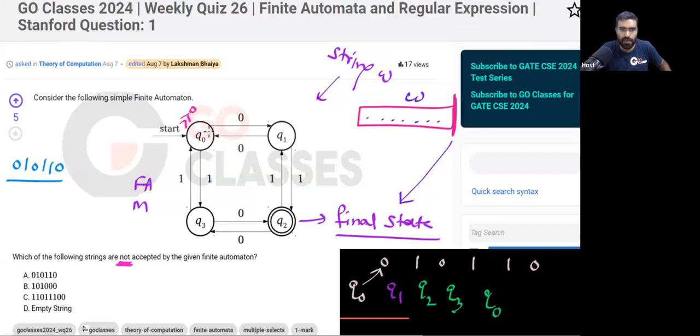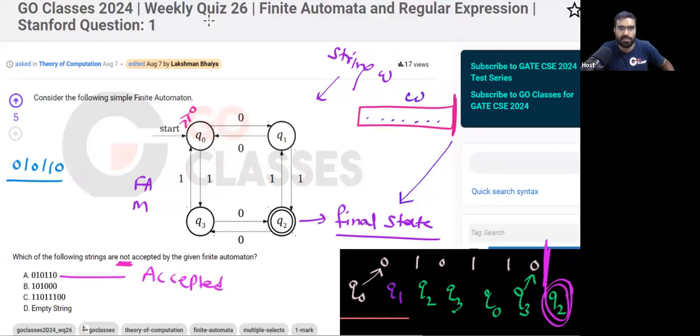In state Q0, if I read symbol 1, then I am going to Q3. In state Q3, if I read symbol 0, then I will go to Q2. Now you can notice at the end of the string, you are in the final state. So I can say, yes, this string will be accepted. Quite simple: at the end of the string, you are in the final state.